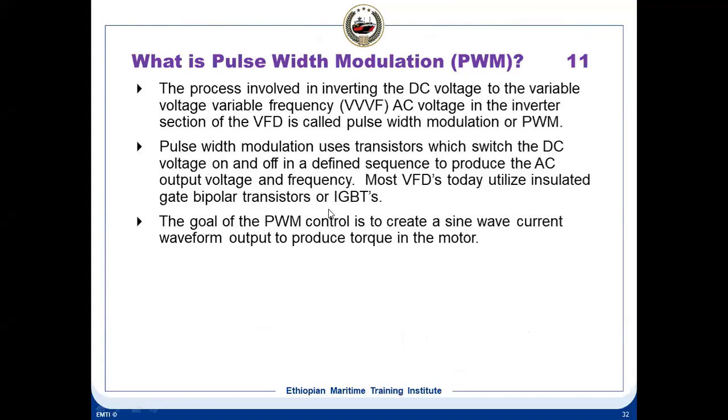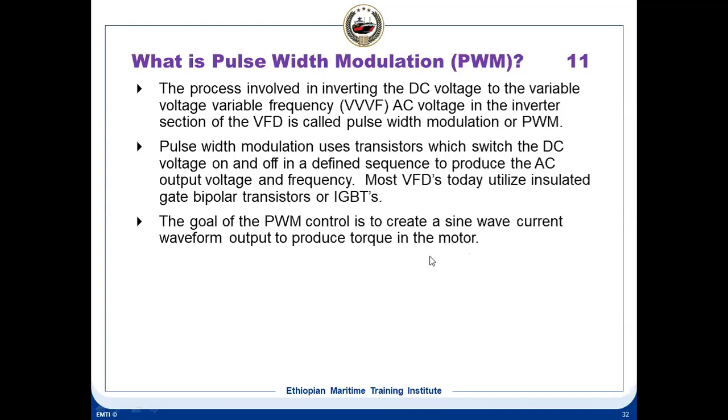So what is the purpose of pulse width modulation? That will invert a DC voltage into variable voltage, variable frequency. Pulse width modulation uses transistors which switch the DC voltage on and off in a defined sequence to produce the AC output voltage and frequency. Most of the VFDs nowadays use IGBTs. The goal of pulse width modulation is to create a sine wave output to produce a torque in the motor.